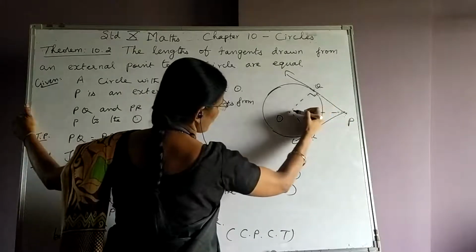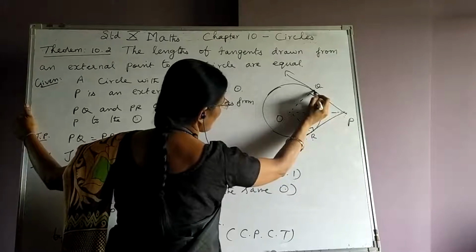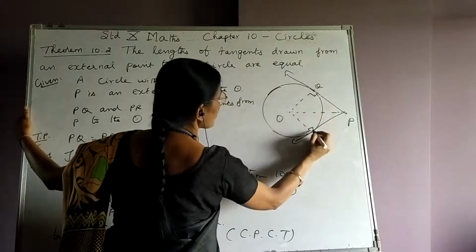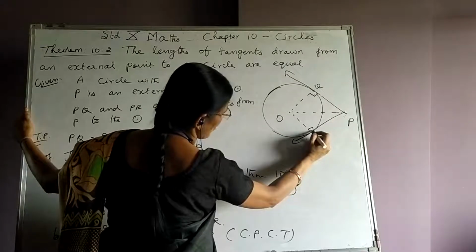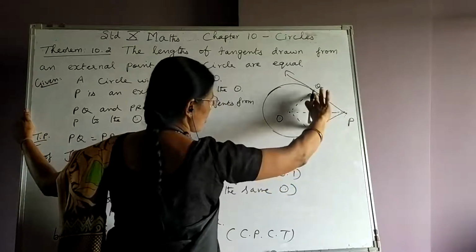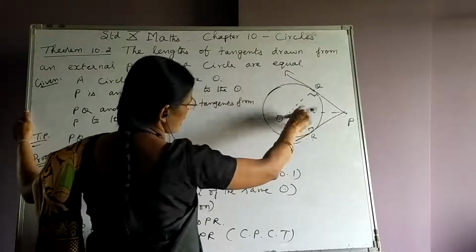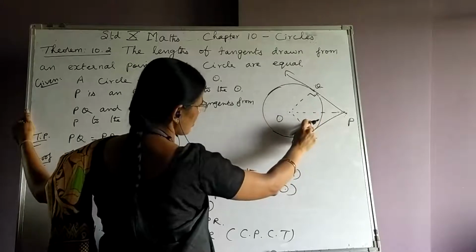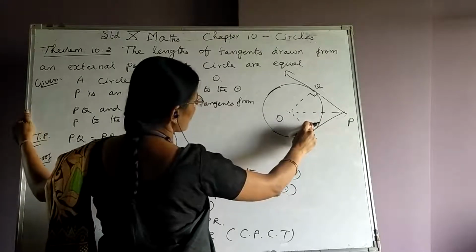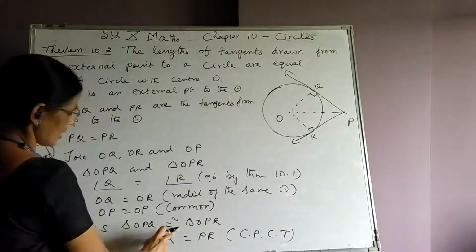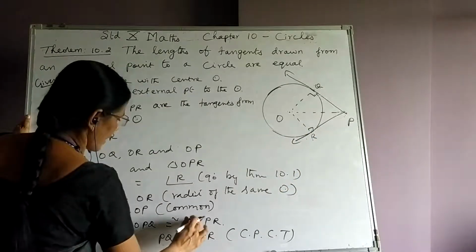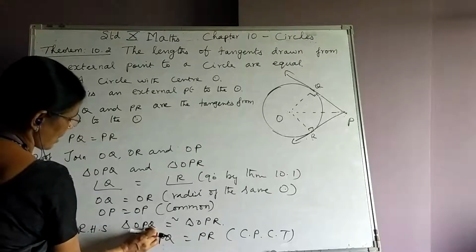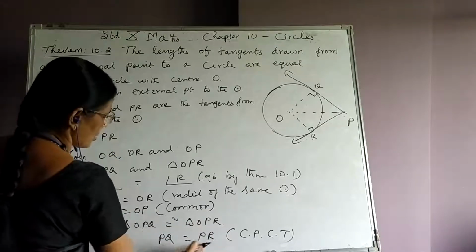PQ is a tangent and OQ is the radius drawn through the point of contact. Therefore here we get 90 degrees by theorem 10.1. Similarly here too we get 90 degrees by theorem 10.1. So these two angles are congruent. OQ and OR are radii of the same circle, hence they are equal. OP is the common side in both the triangles, therefore they are equal. Therefore by RHS theorem the triangles are congruent. And here we need to prove PQ equal to PR. Therefore we have taken the corresponding parts PQ and PR. Therefore the theorem is proved.